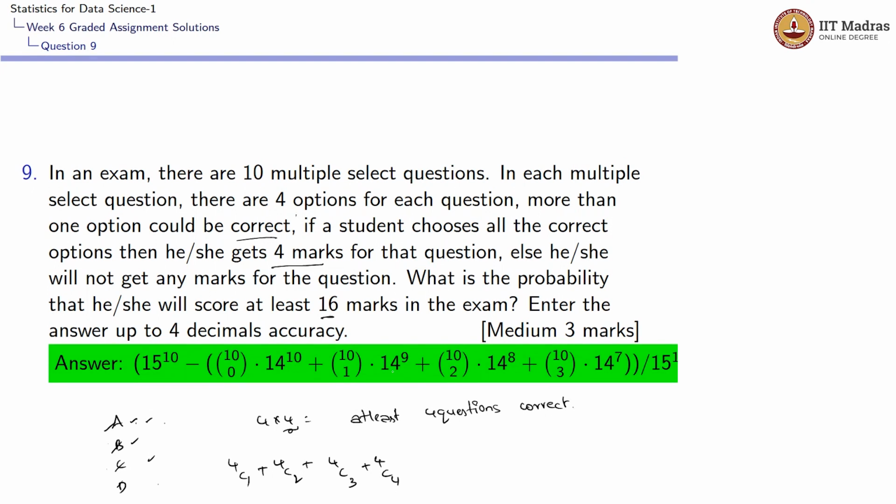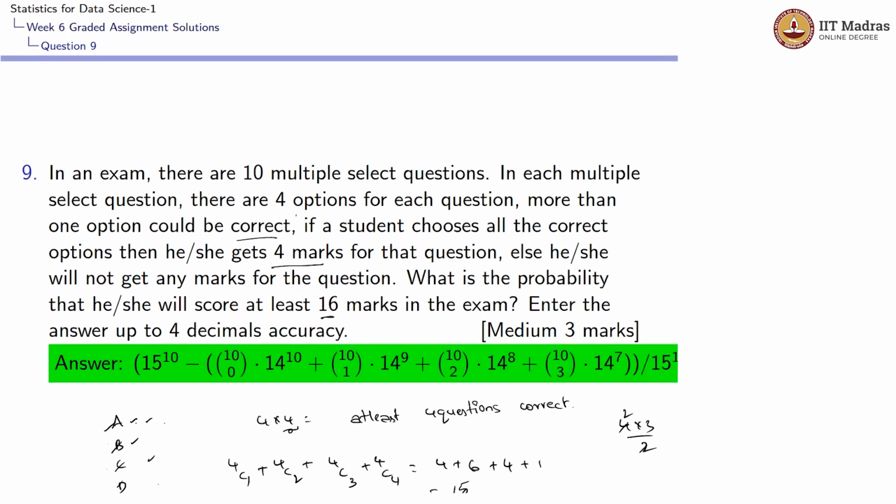We will be assuming that he will be selecting at least one option. So the total possible ways would be 4C1, which is nothing but 4. 4C2 is 4 into 3 by 2, which is nothing but 6. And 4C3 is 4 and 4C4 is 1. This is nothing but 15. So for each question he has 15 ways he can select an answer. But there is only one way that it could be correct.